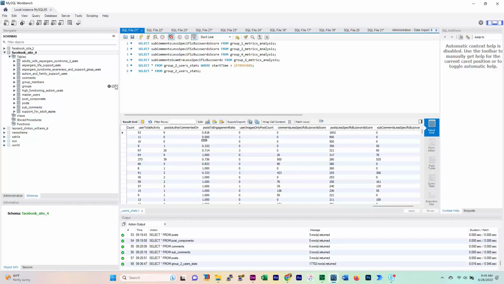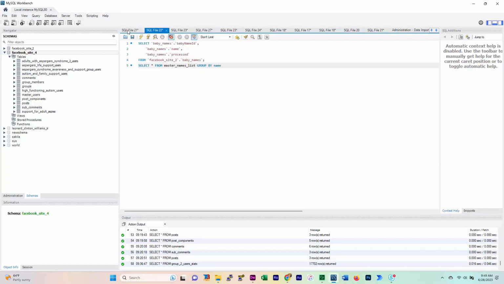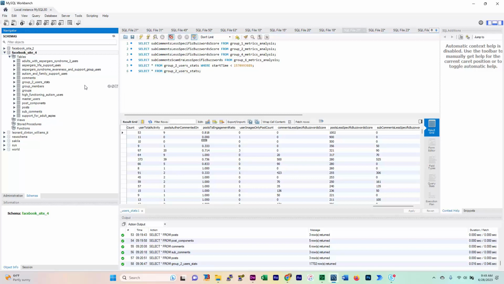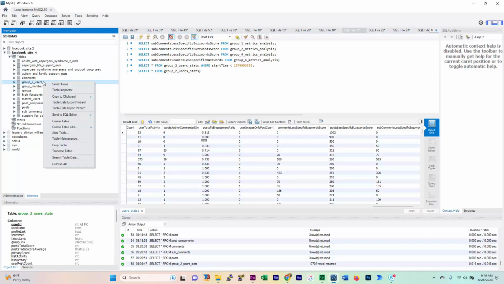Okay, I'm still perplexed about this group 2 blank user. Like I told you, I had my data from my original database all wiped out when I was working on this yesterday, and I had to restore it. Some I restored through files that I have saved. Some I restored through running programming scripts. And so it's possible, I'm not sure, but it seems odd to me that I missed that.